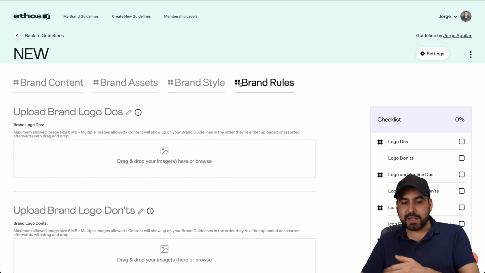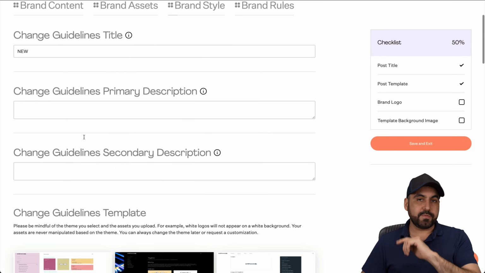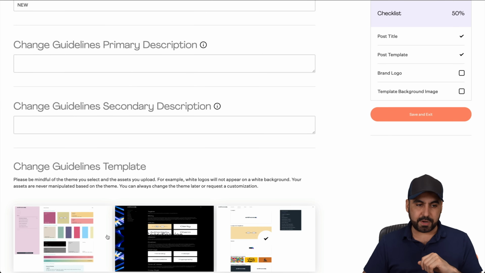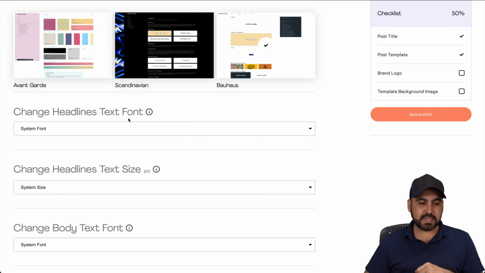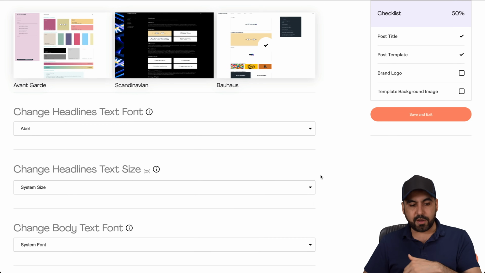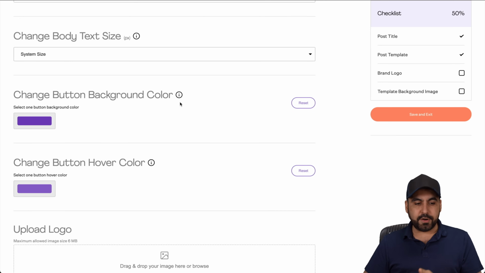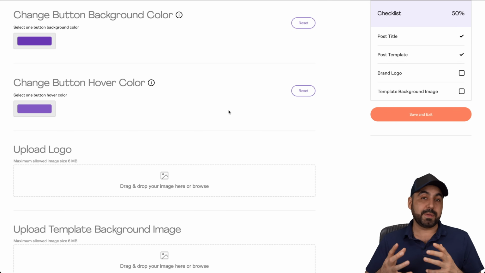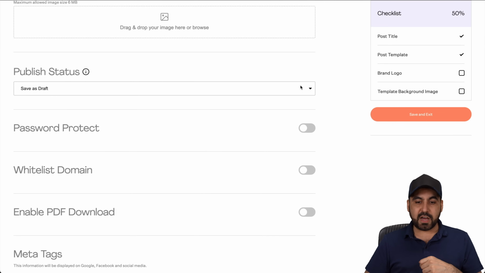And once you're done with all of that, jump into the settings section. So basically you can change the name here. Now also, if you didn't like the template that you chose, you can change it from here. Okay. Change guideline primary description, change guideline secondary description. The template, if you don't like it, go ahead and change it from here. The headline text font. So if you want to change the font from here for the style, the headline text size, the body font, the body text, change the button background color. So in this case, if you don't like purple, like the example that I've shown you, you can change it from here because basically it might not be the brand colors that you use. You can change the hover over button also. Upload the logo, upload template background image. You have the option to change the publish status.